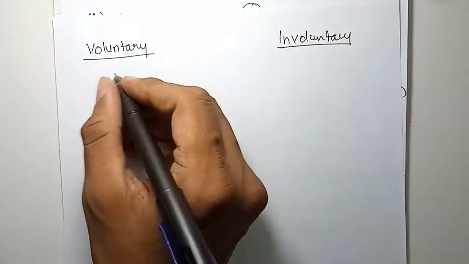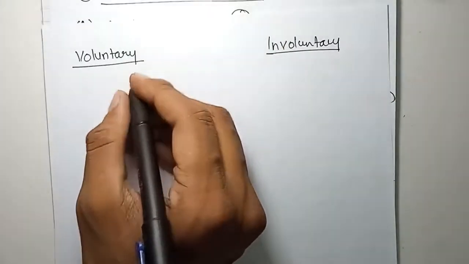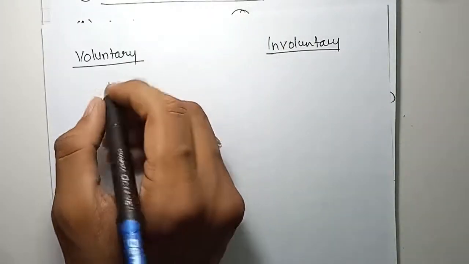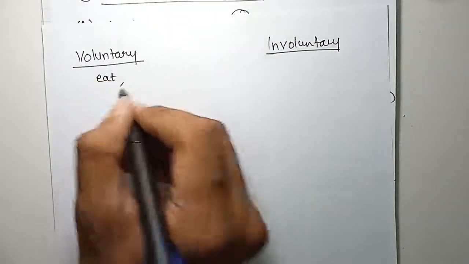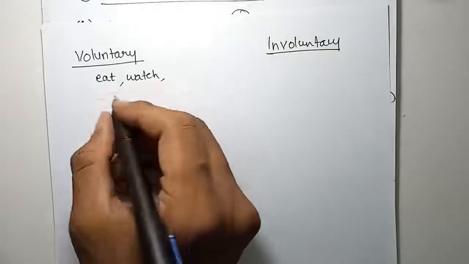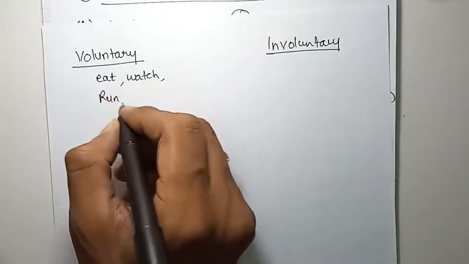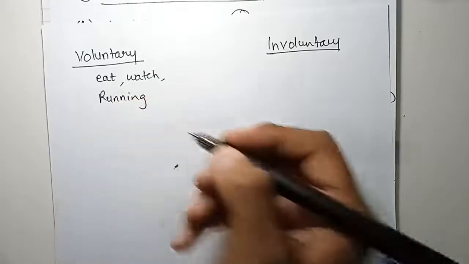The voluntary action means you wish to do something. You are doing it intentionally with conscious mind. For example, when you eat something, when you watch some movie, or any general activity which you do, you are running, these are all voluntary activities.